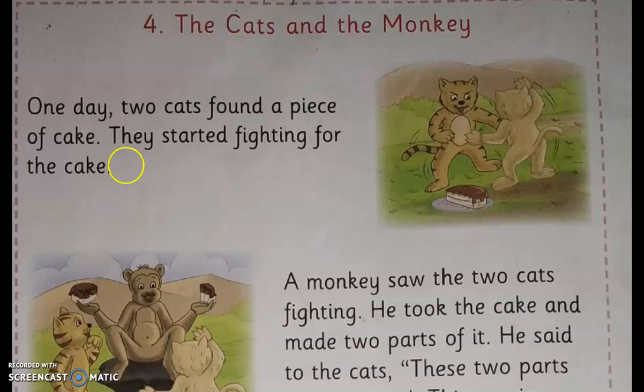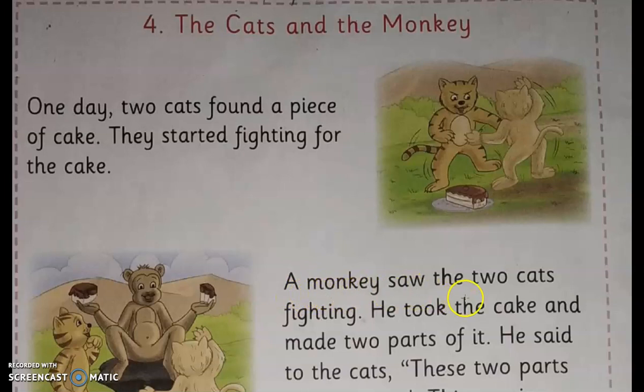Now here the story is arranged in proper sequence. The Cats and the Monkey. The story goes like this. One day, two cats found a piece of cake. They started fighting for the cake.